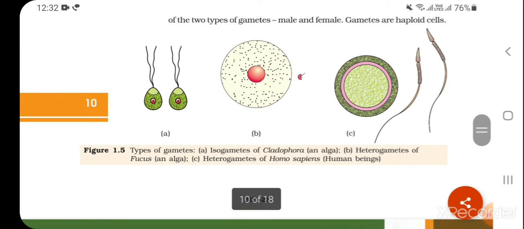Types of gametes: A. Isogametes of Cladophora, an alga. B. Heterogametes of Fucus, an alga. C. Heterogametes of Homo sapiens, human beings.